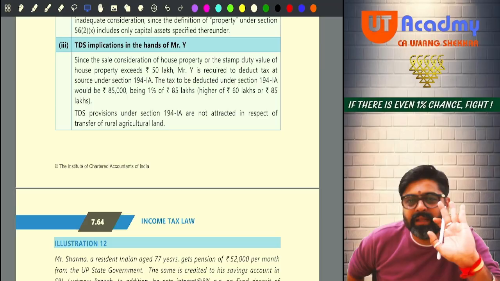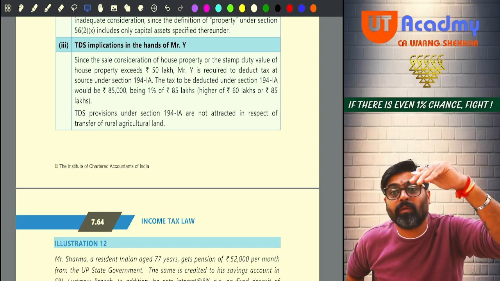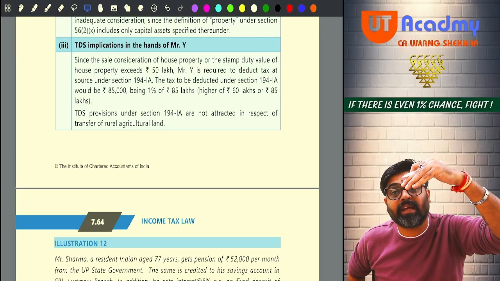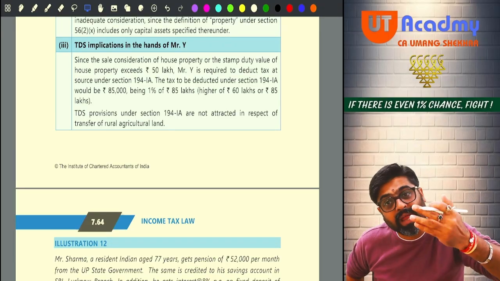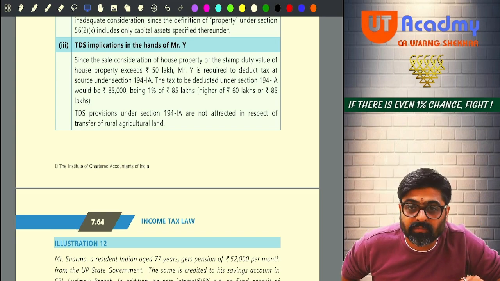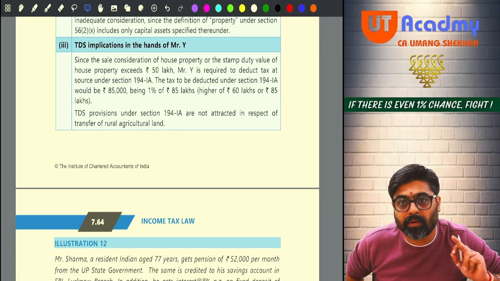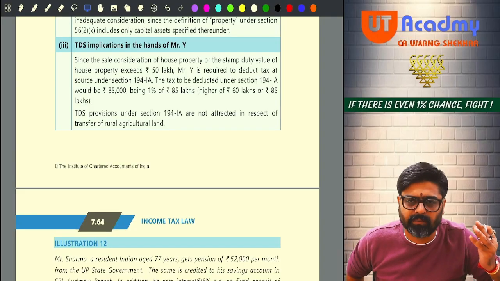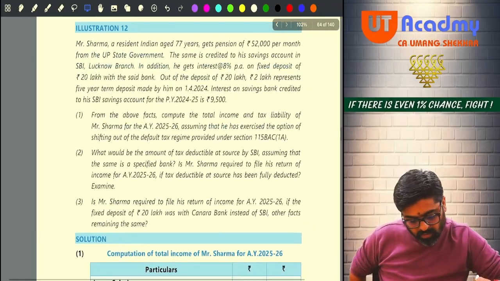They will either ask you only the TDS provisions, or they can ask you what will be the tax effect in the hands of Mr. X. They will not ask you anything about Mr. Y, and they will tell you what will be the TDS implications in the hands of Mr. Y. Getting my point? So please do this entire question very properly. Just watch this question once before the exam. Okay. Now, coming to question 12.